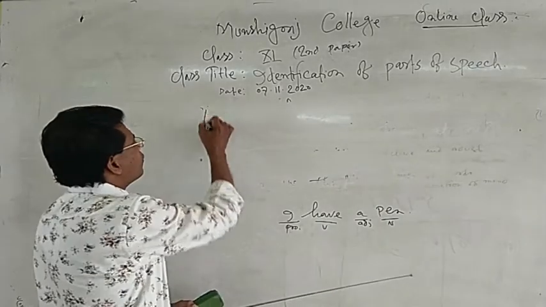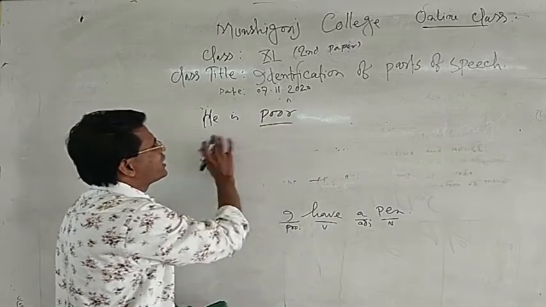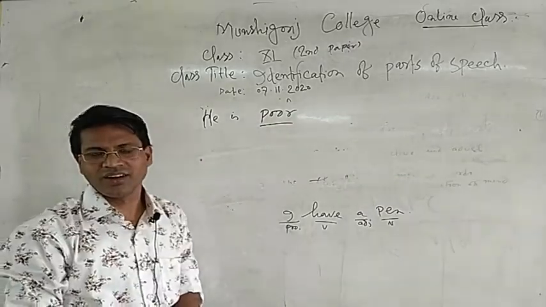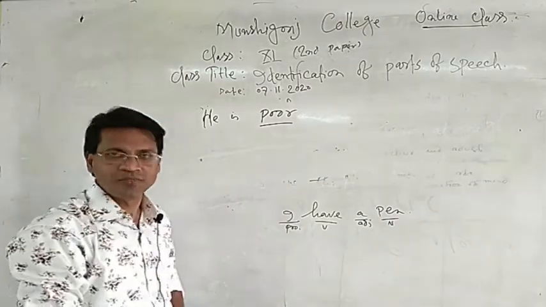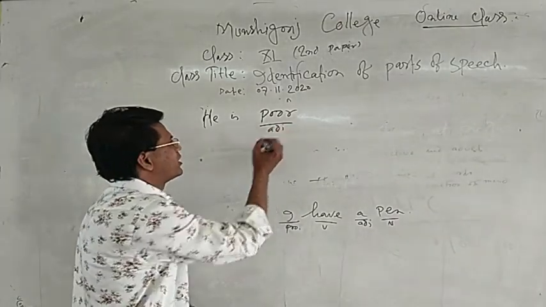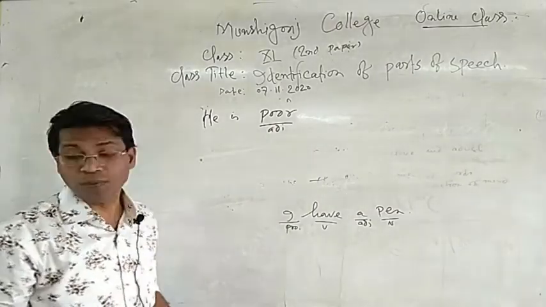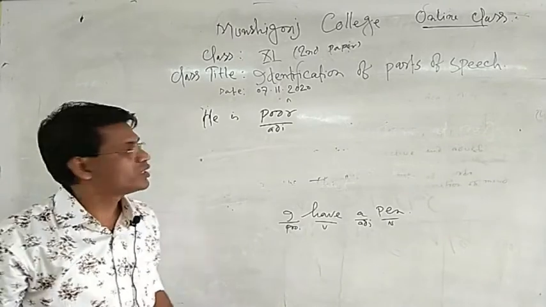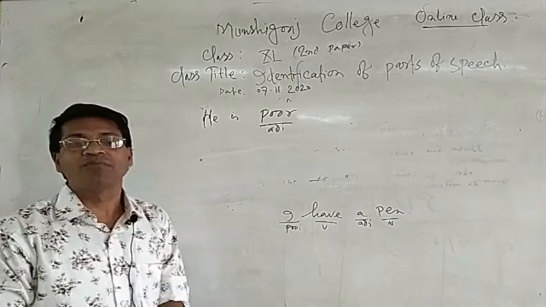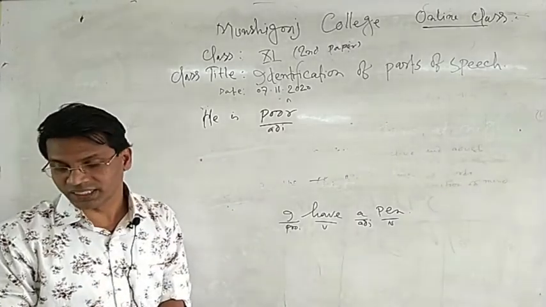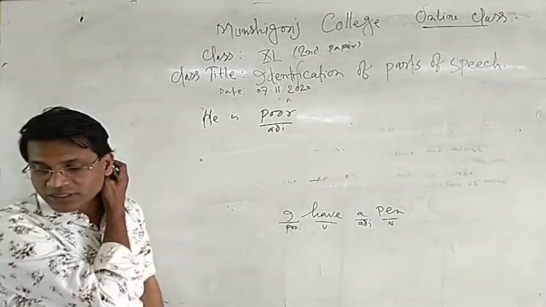Suppose: he is poor. How is he? What kind of parts of speech is it? He is poor. No doubt it is an adjective. How is he? He is poor. This is an adjective. But in the next example: the poor are not happy.